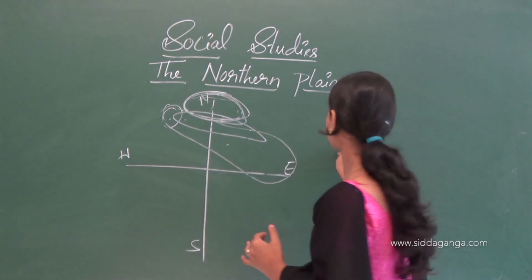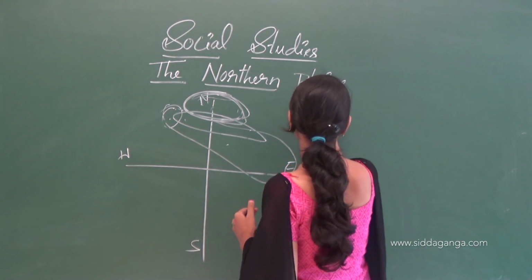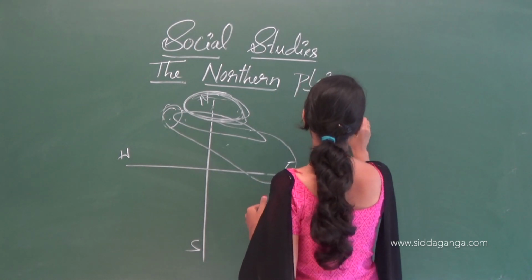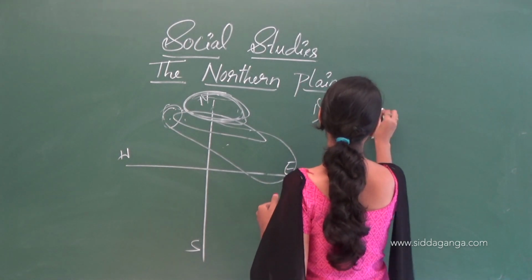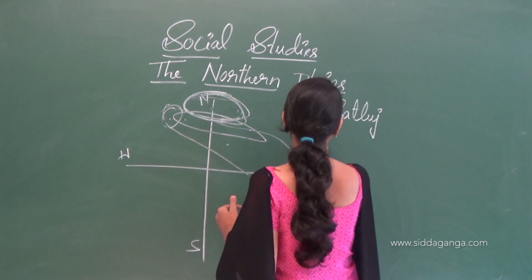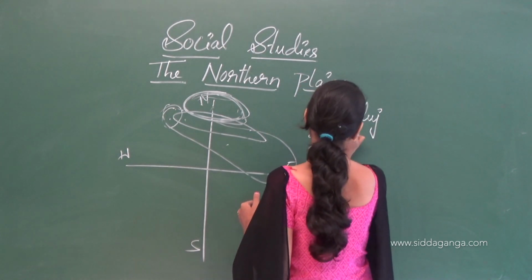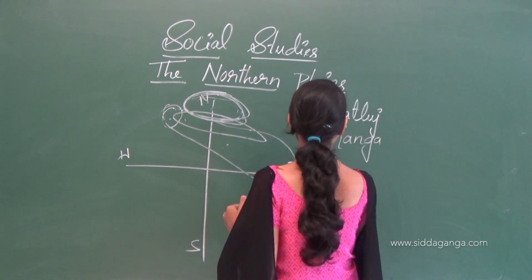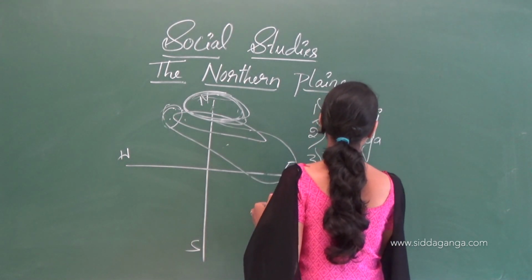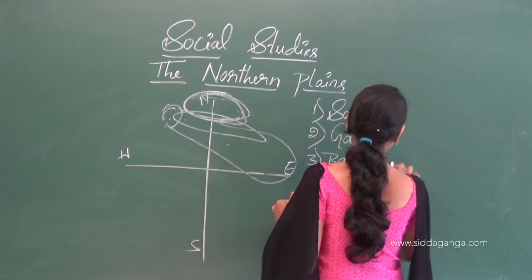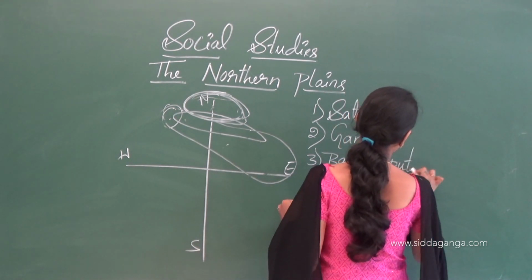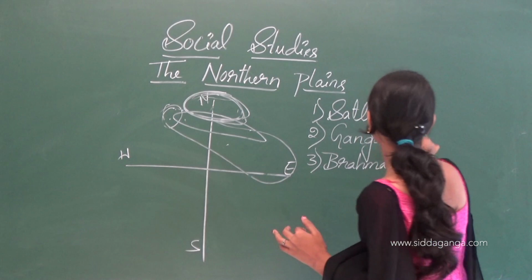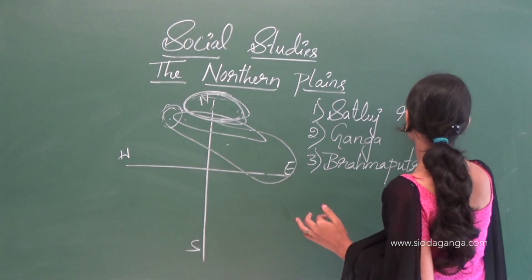First one is Satluj, second one is Ganga, third one is Brahmaputra.